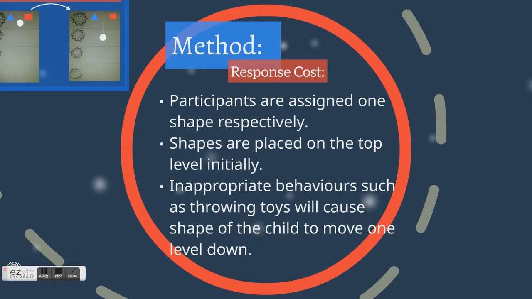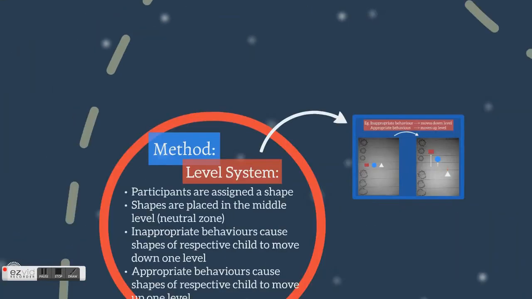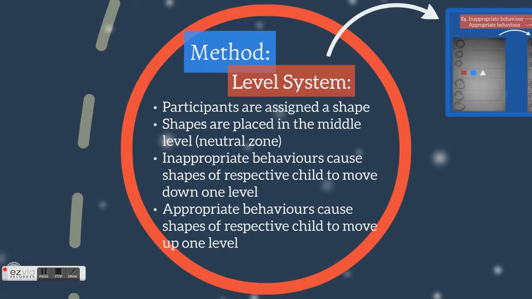First, participants are assigned to their shapes respectively. As you can see from the picture on the left, the shapes are placed on the top level initially. Inappropriate behaviors, such as throwing toys, will cause the shape of that specific child to move down 1 level. The level system technique is similar to that of response cost.